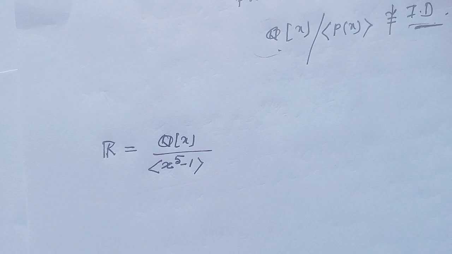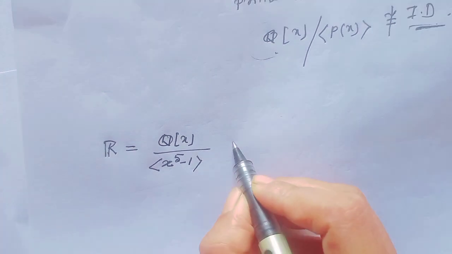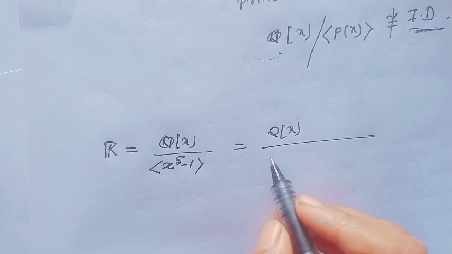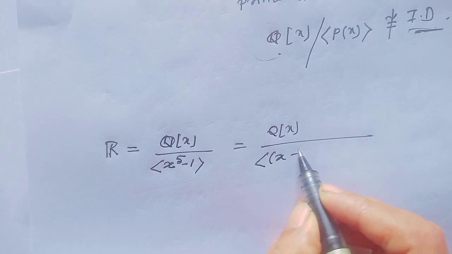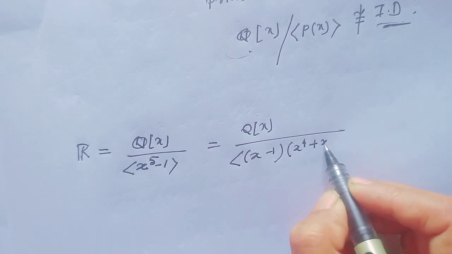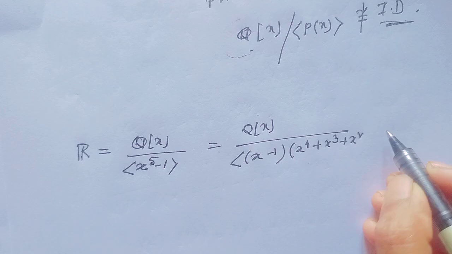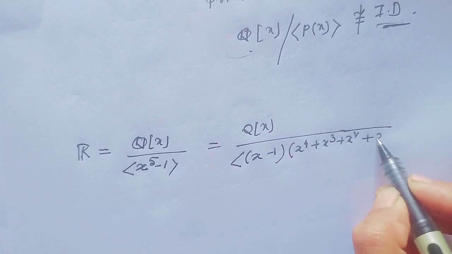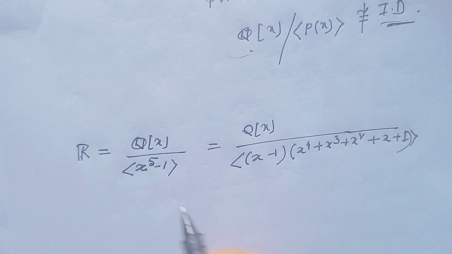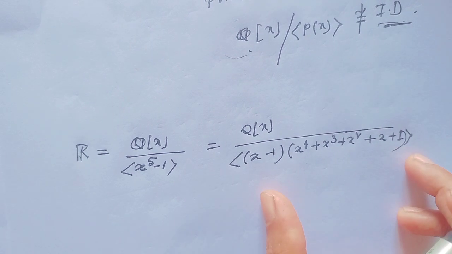Next, if R equal to Q[x] modulo the ideal generated by x to the power 5 minus 1, we can write this as Q[x] divided by the ideal generated by (x minus 1) times (x to the power 4 plus x cube plus x square plus x plus 1). We can write two reducible polynomials.